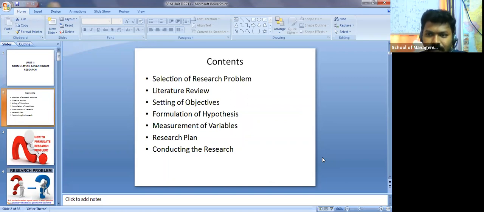As a researcher, before starting any research work, how are we going to select a problem? Is there any process to identify your research problem? Then second, literature review, right? What is the importance of literature review? What is this literature review? Then we'll discuss all these things.